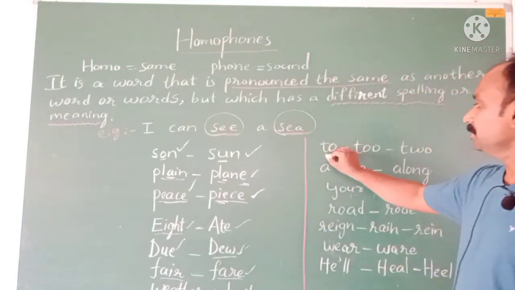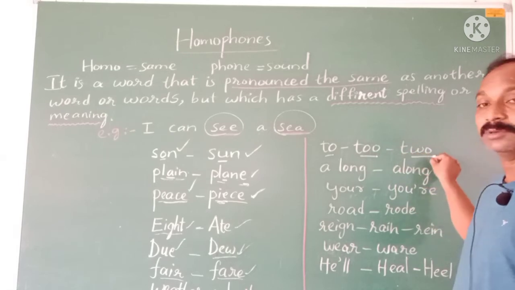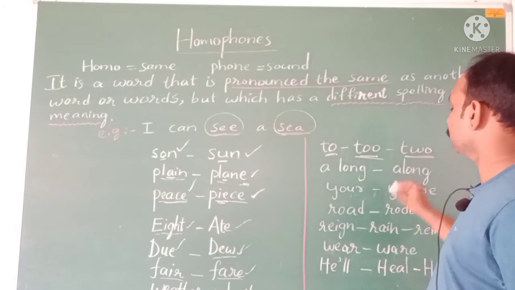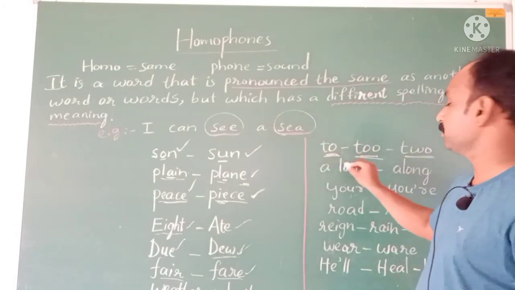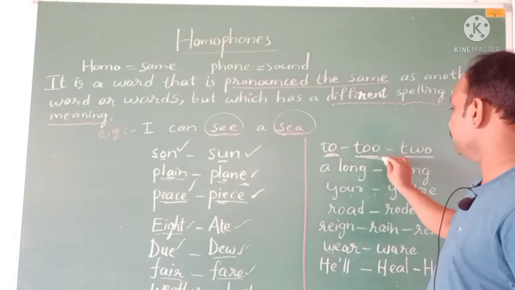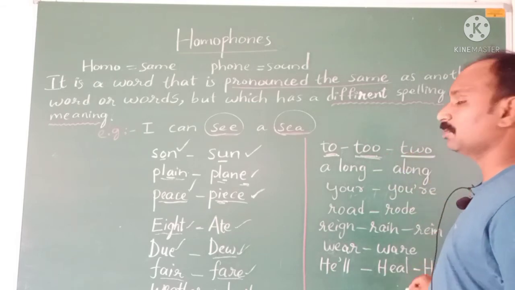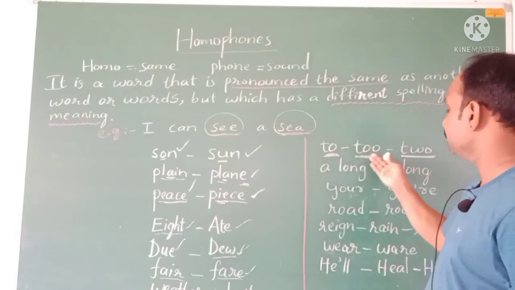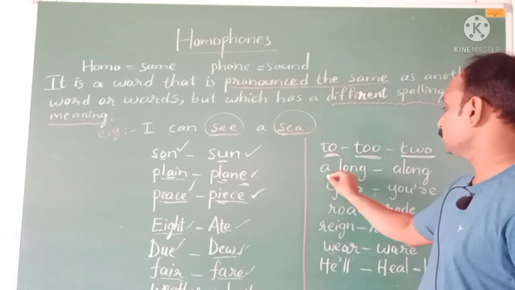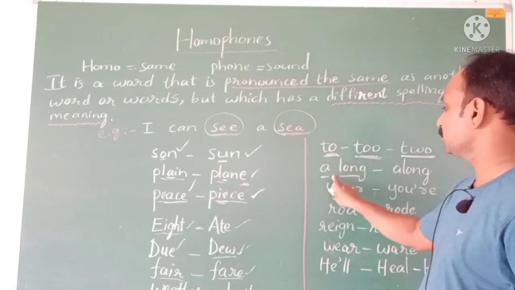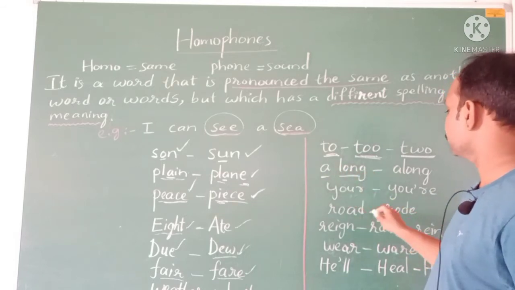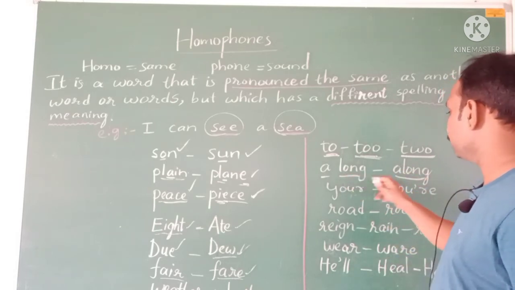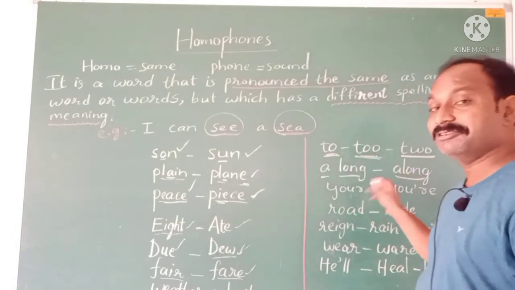And next, see these three words are pronounced the same: to, too, and two. To is a preposition, too is an adverb, and two is a number. So they are pronounced the same, but they have different spellings and different meanings. Then a long, two words with a space between them, and along is one word. Though they are pronounced the same, they have different meanings.